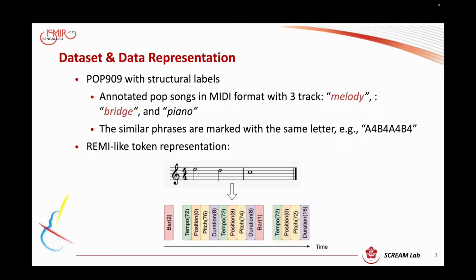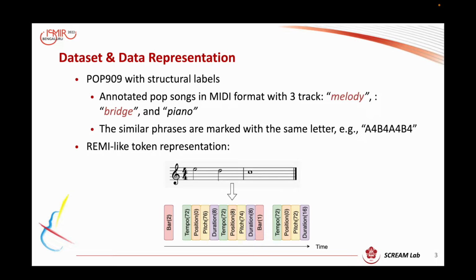We use Pop909 with structural labels as our dataset. It contains songs with 3 tracks: melody, bridge, and piano. We rebuild the piano track to simplify the data. In each song, similar phrases are marked with the same letters. For example, if the first 4 bars and the 8th to 12th bars sound similar, they are marked with A.